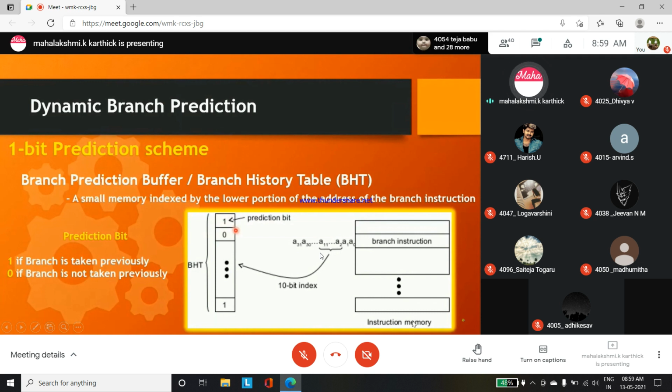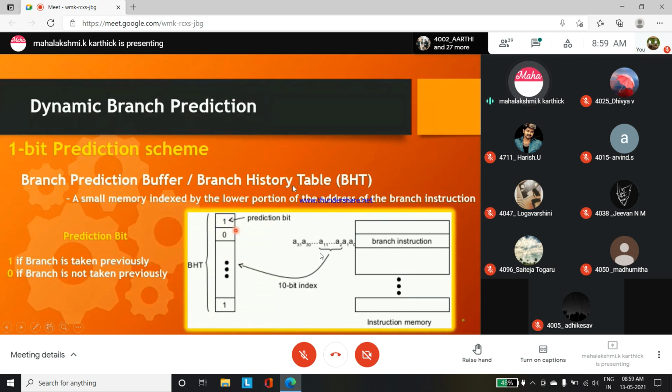Instruction memory. You know that from the PC, whichever instruction moves, the instruction at that PC will be saved in the instruction memory. Here the instruction memory holds the branch instruction. We are talking about a branch instruction. It will have an address. If you locate that address where the branch instruction is fetched, that address is pointing to a branch history table.